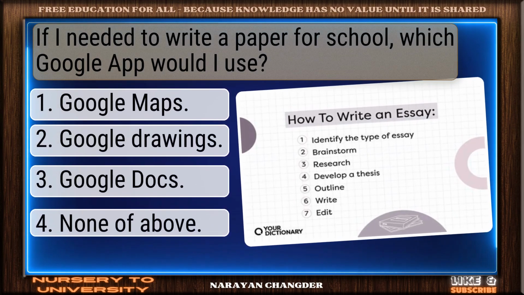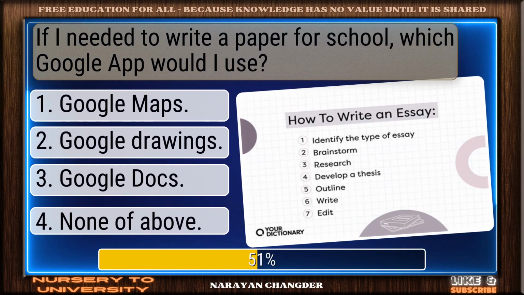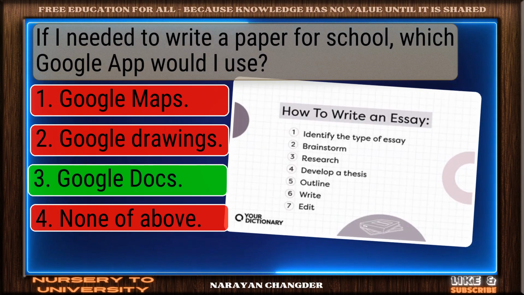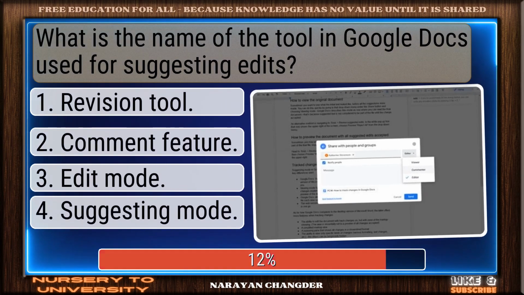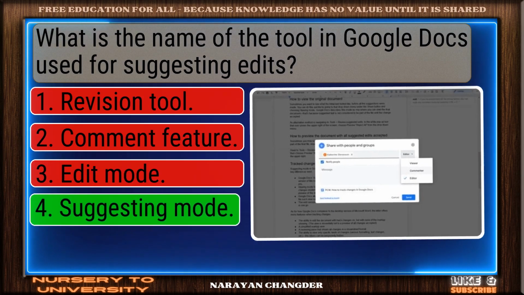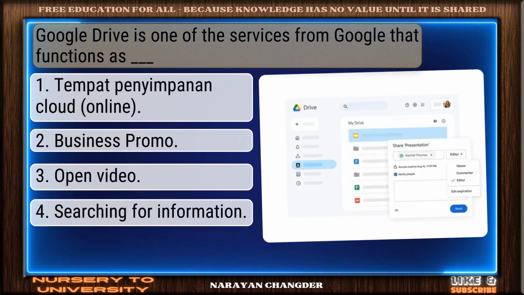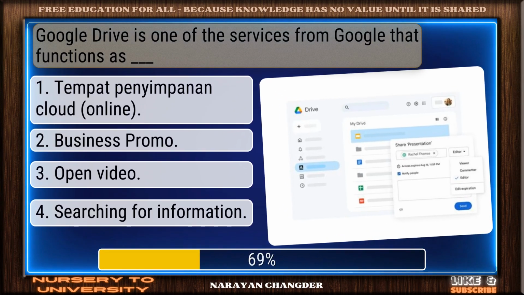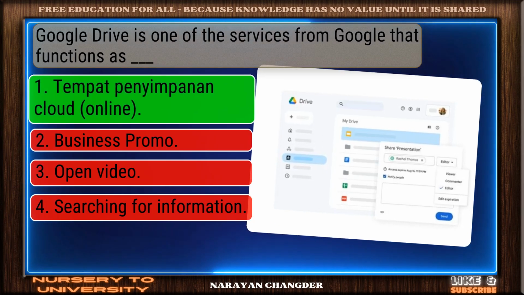If I needed to write a paper for school, which Google app would I use? You chose Google Docs, and it is correct. What is the name of the tool in Google Docs used for suggesting edits? Smart move. Suggesting mode is an accurate answer. Google Drive is one of the services from Google that functions as Dash. Well done. Tempat Penyimpanan Cloud is the right choice.